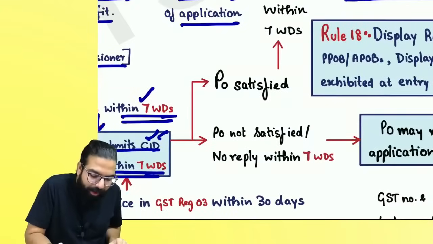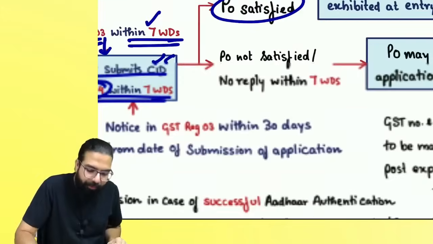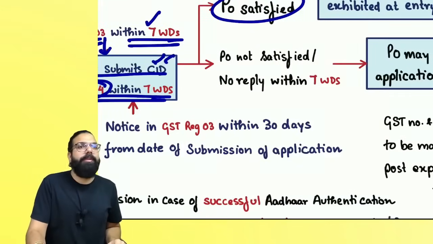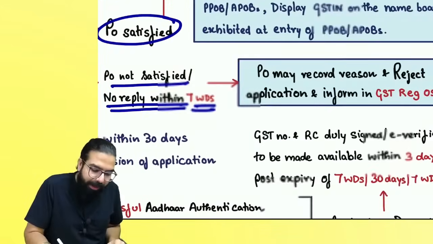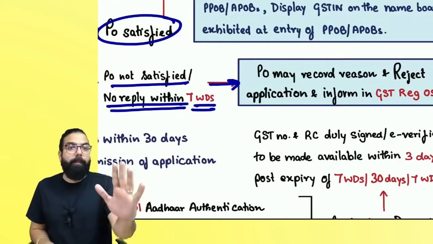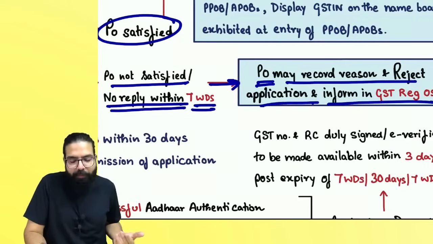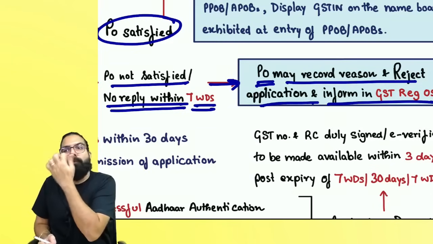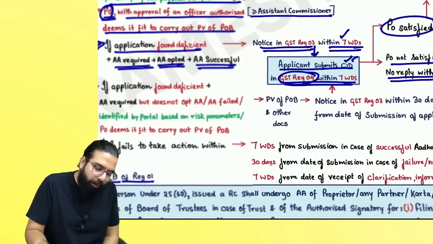If the officer likes it, within the next 7 days he will approve and grant you the registration certificate. If the officer does not like it, is not satisfied, or there is no reply within 7 working days, either you replied and he did not like it, or you did not reply at all, then the proper officer may record the reason, reject your application and inform you on GST REG-05. Are we clear till here? Can I go ahead? The next one over here, everyone.